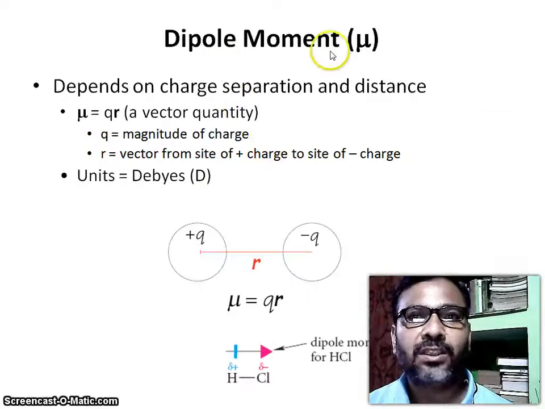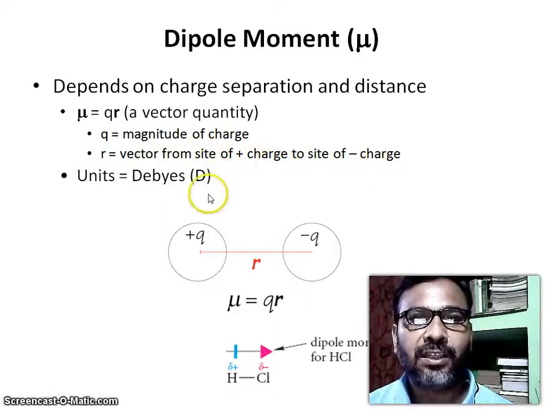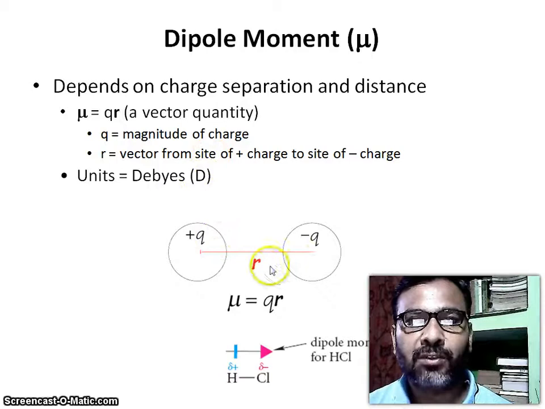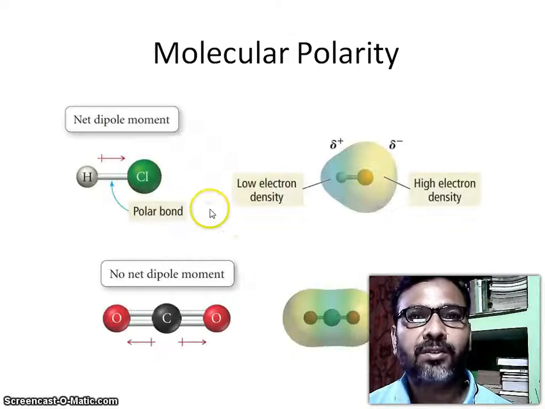Dipole moment is represented by mu. It depends on charge separation and distance. Mu is equal to QR, a vector quantity, where Q is the magnitude of charge and R is the vector from the site of positive charge to the site of negative charge. The unit is the debye, D. With plus Q and minus Q separated by distance R, mu is equal to QR. Here is the dipole moment vector for HCl, with delta plus and delta minus.